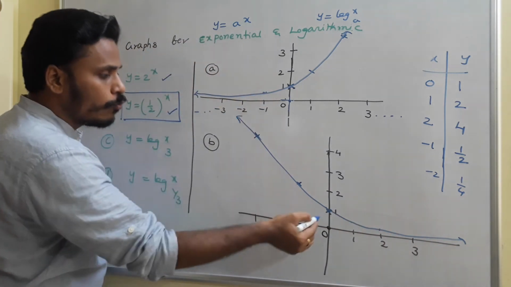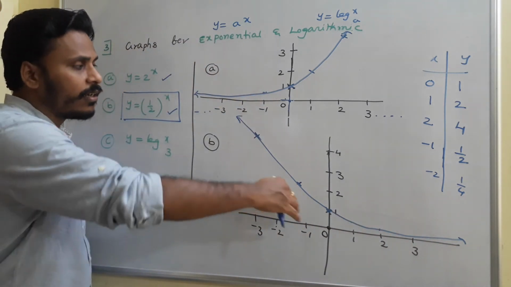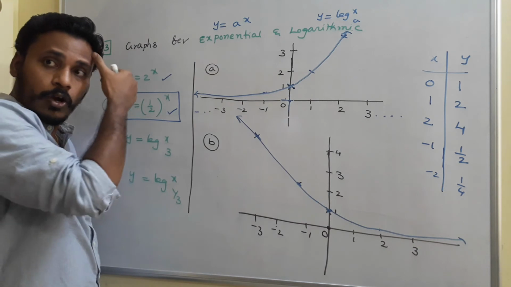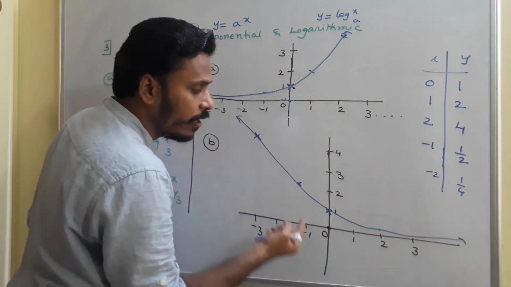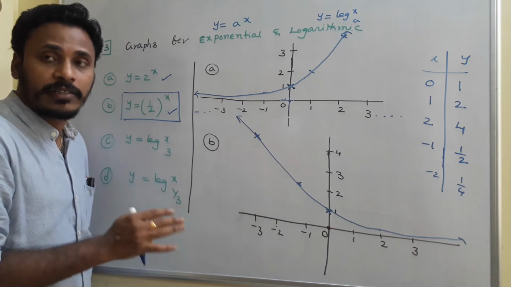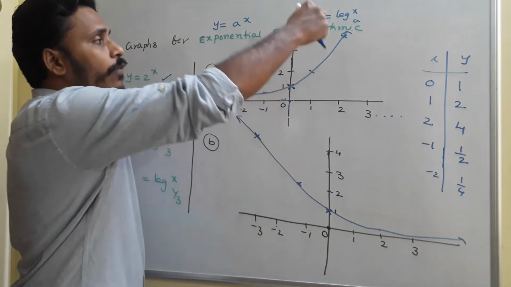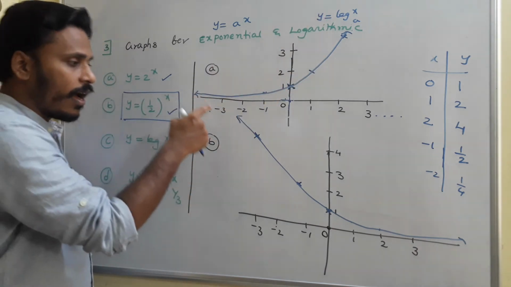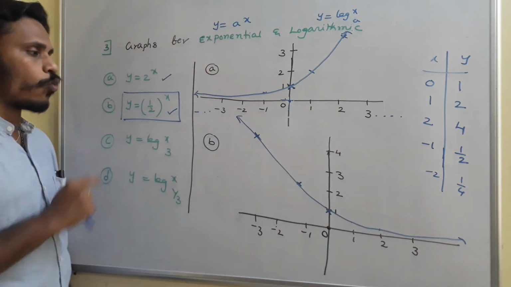Here again, if you move in this direction, the graph goes on up. Okay, if you move in this right direction, the graph gets closer and closer to the x-axis, but it never touches or intersects the x-axis. So this is the rough sketch of y is equal to 2 power x, and this is the rough sketch of y is equal to 1 by 2 power x.